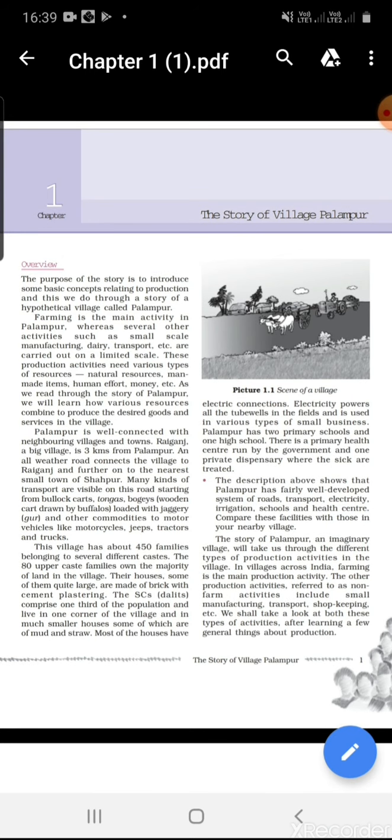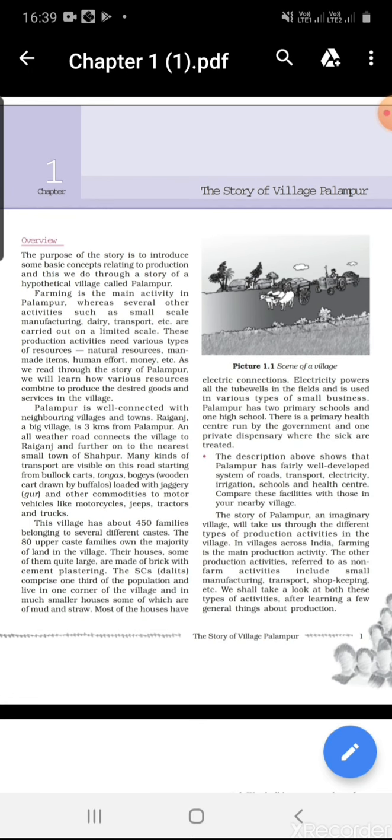The purpose of the story is to introduce some basic concepts relating to production, and this we do through a story of a hypothetical village called Palampur. So why are we studying this story? The main purpose of this story is to understand the concept of production and how production is done. We will get this idea through this imaginary village of Palampur.